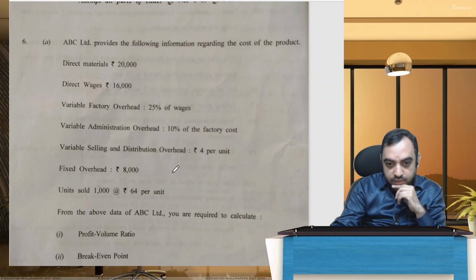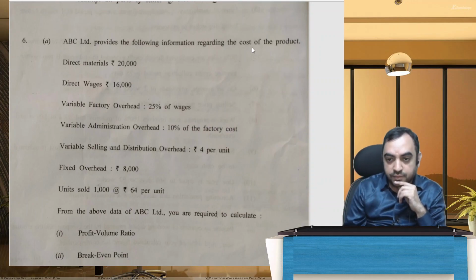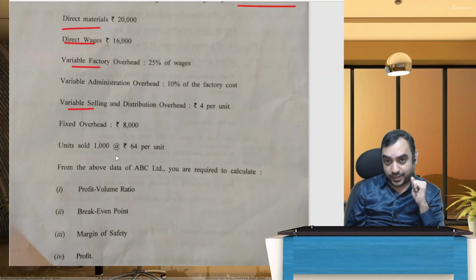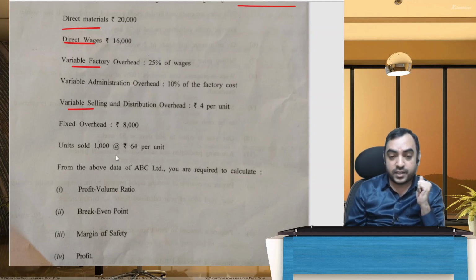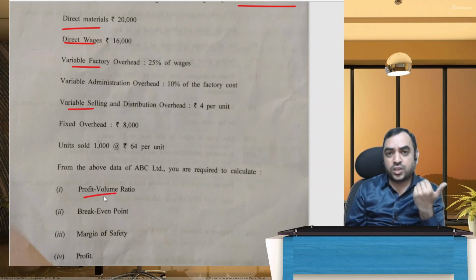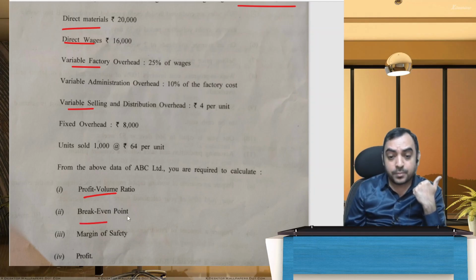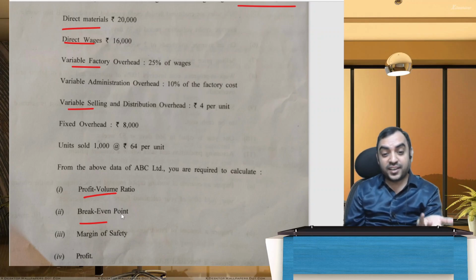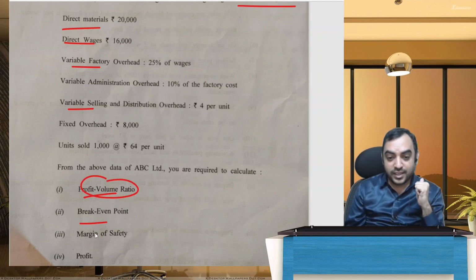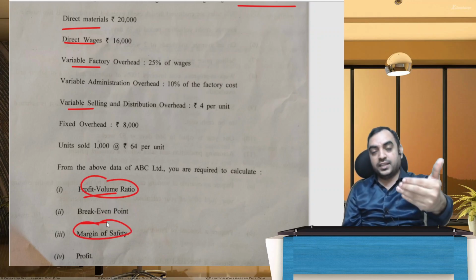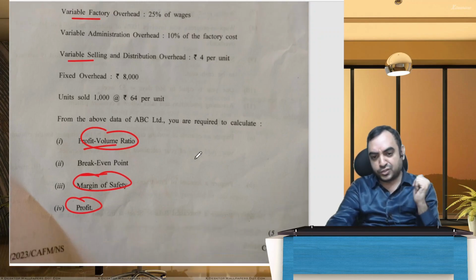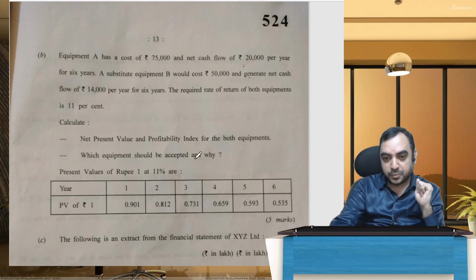Okay, then coming to the next question, providing the information: cost of a product, material, wages, factory variable, fixed overheads. This is the operational aspects of your chapter. Profit volume ratio, that is gross profit by sales. Break even point, fixed cost divided by profit volume ratio. Margin of safety, actual sales minus break even point. Profit, sales minus all these expenses will give you the profit amount. So this is a simple one.